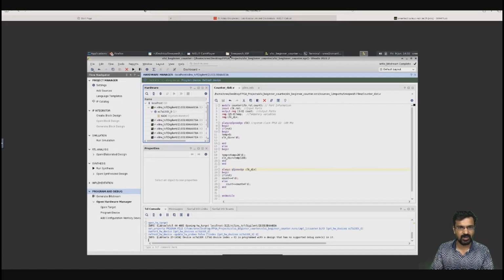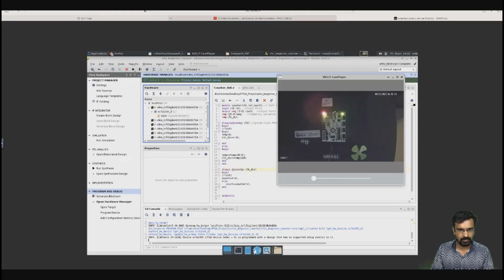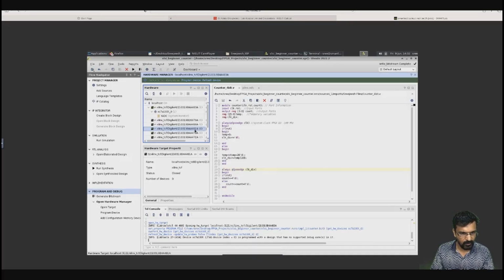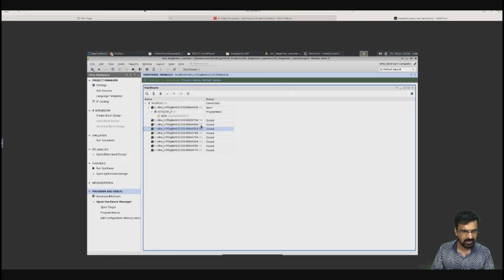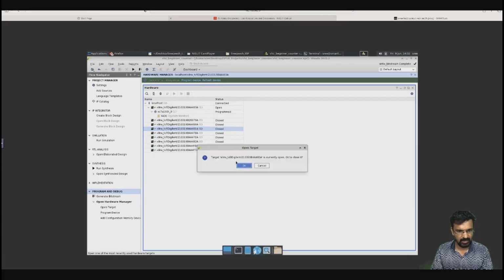Which one should I program? That is the question. So I should open my cam player. I will find it is 481A. I will find 481A in the last four digits displayed here. You can right click here. If you are unable to see this, you can maximize it, no issue. It will be totally 12 kits connected to it, now only 9 are connected. You can select 481A and open it.